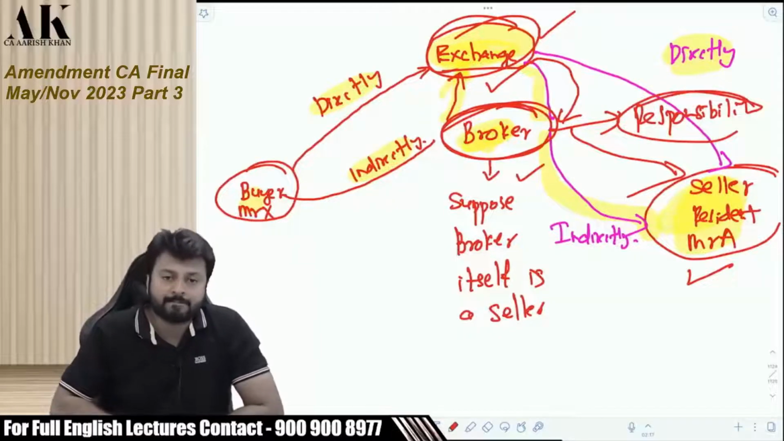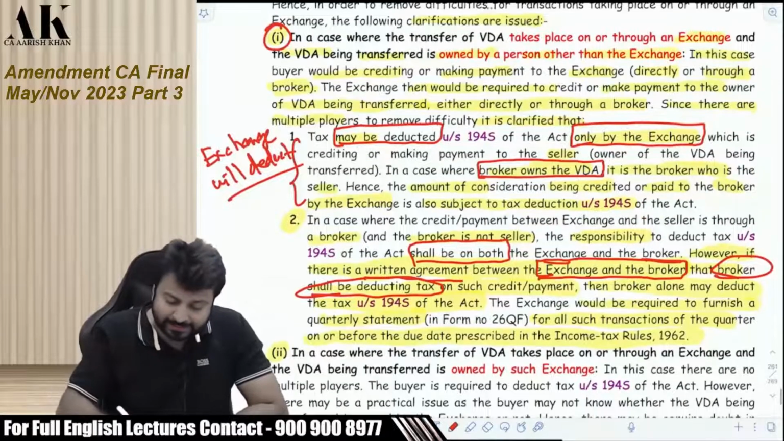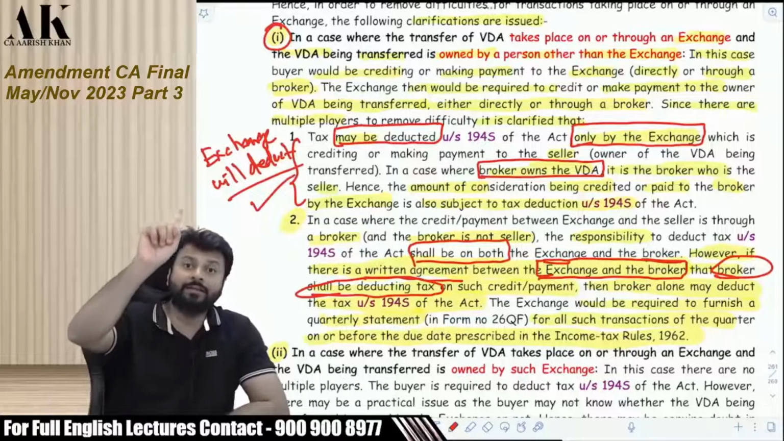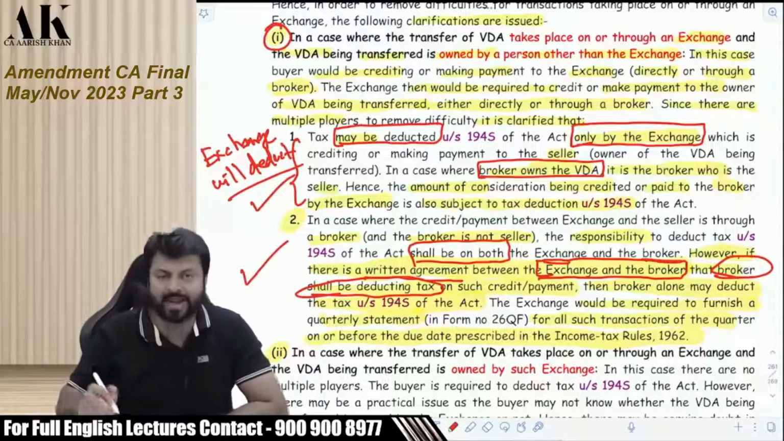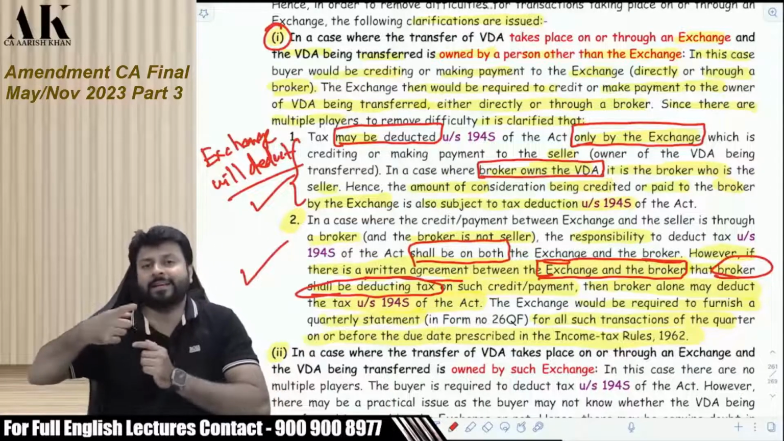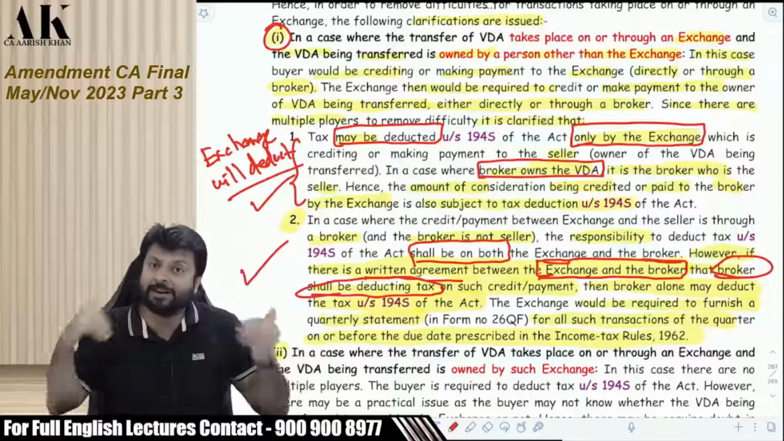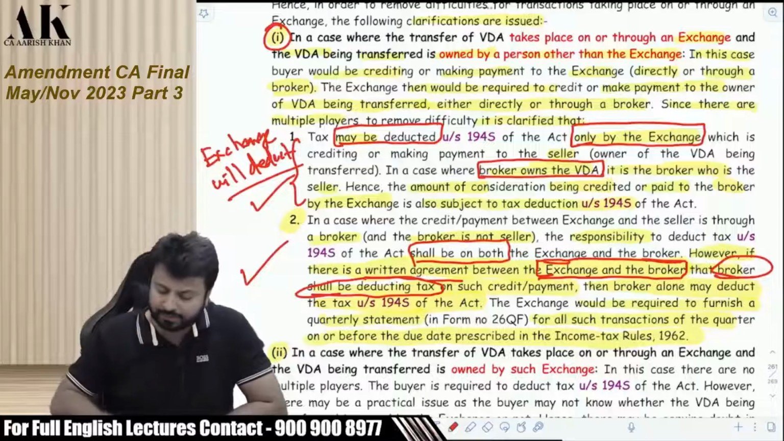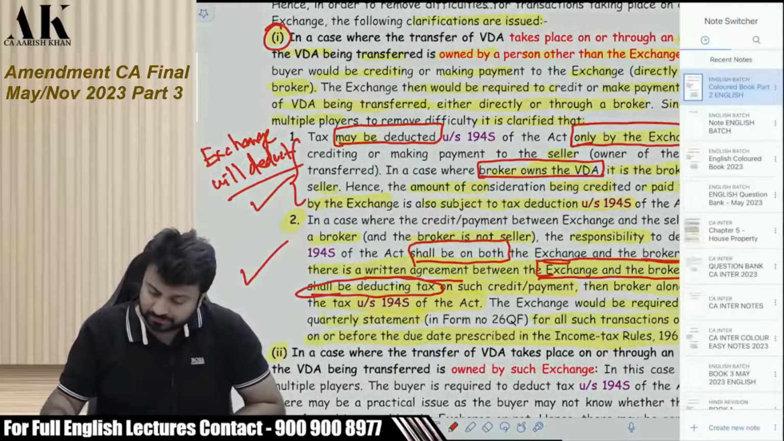Is it clear? Now listen carefully once again. What does point number 1 say? Point number 1 says that the exchange will deduct TDS. But if the exchange is making payment to the broker and the broker is making payment to the seller, then point number 2 will attract. Then if there is a written agreement between the exchange and the broker, only the broker will deduct. If there is no written agreement, then both have to deduct. The exchange has to deduct and even the broker has to deduct. This is what point number 2 has to say. Just check it once.